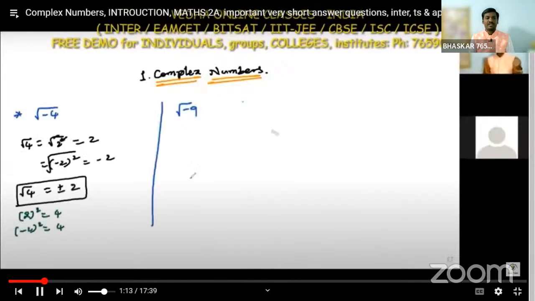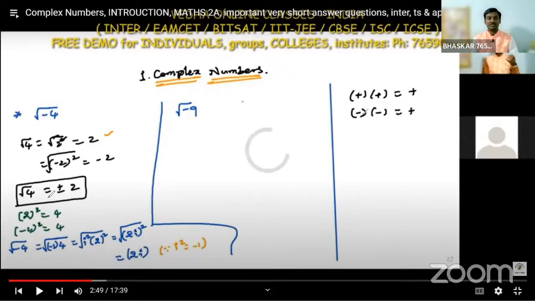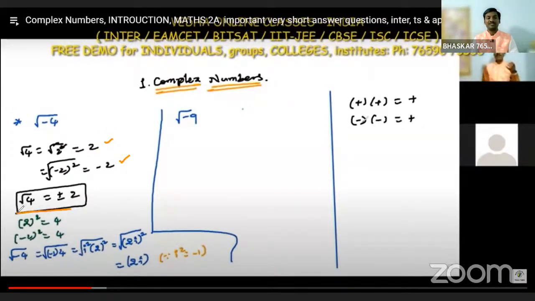This is a brief introduction about the complex number, how we are taking the complex number. Root 4 is plus 2, or root 4 we can write as minus 2 also. That means root 4 is plus or minus 2. In reverse, if we square 2 we get plus 4, and if we square minus 2 we also get plus 4.